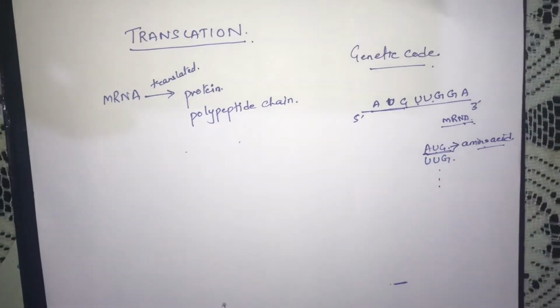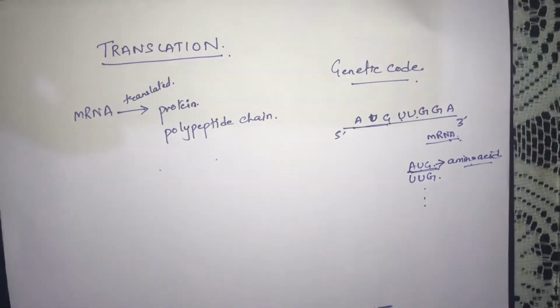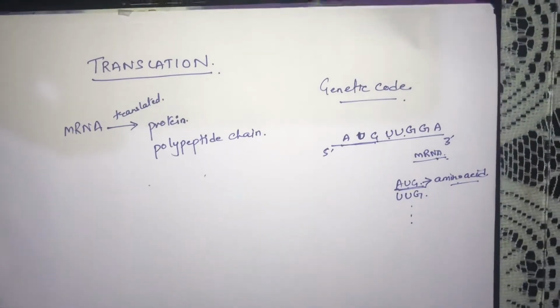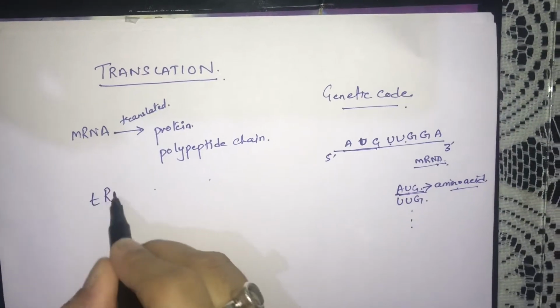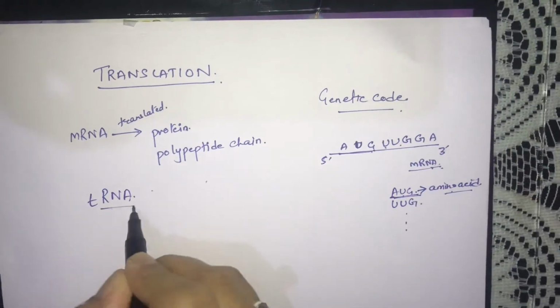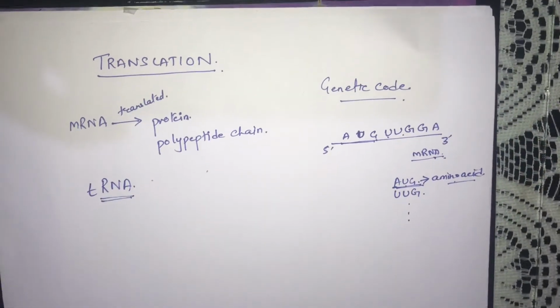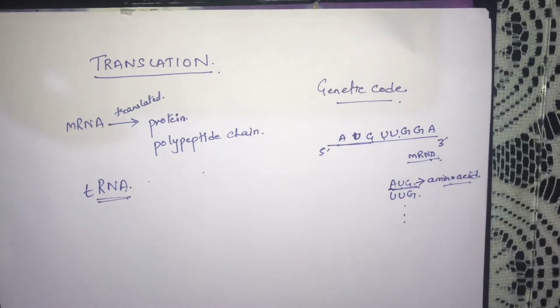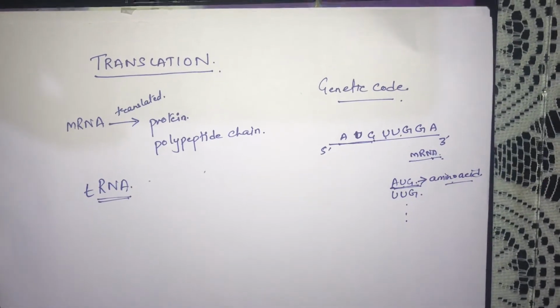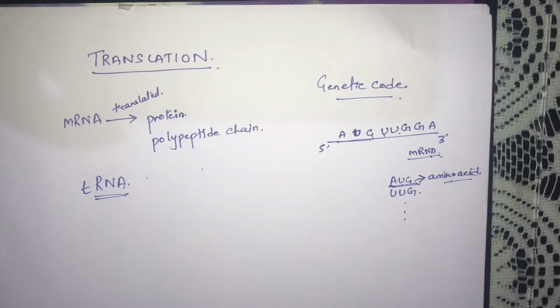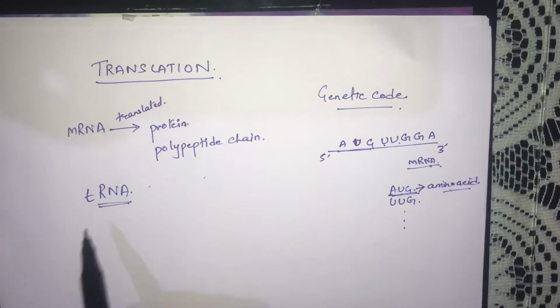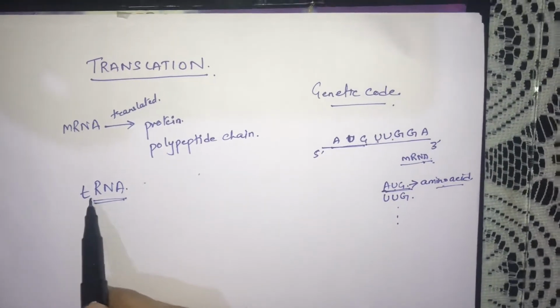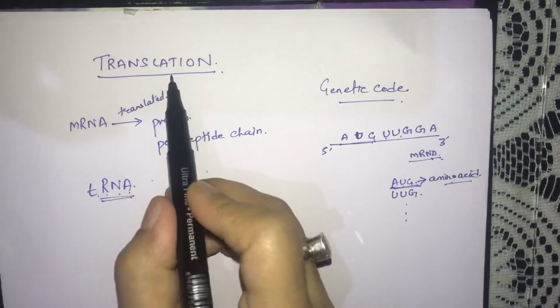Before going to the actual process of translation, we need to understand about the tRNA. When I was doing RNA, I told you that there are 3 types of RNA: rRNA, ribosomal RNA, mRNA, messenger RNA, then tRNA, and this tRNA is involved in the process of translation.